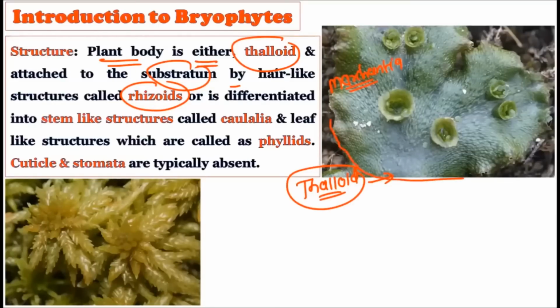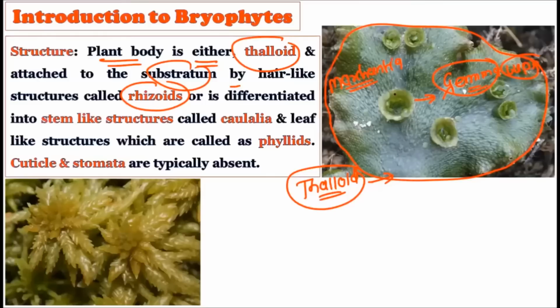Here you can observe this is one complete thallus. It looks like a leaf. And what you see on this thallus, you must have identified them. These are called gemma cups, which are useful in vegetative reproduction. So sometimes they show the thalloid structure, which is made up of one thallus only. And on that thallus, which is the green, photosynthetic thallus, they produce various kinds of structures like gemma cups.